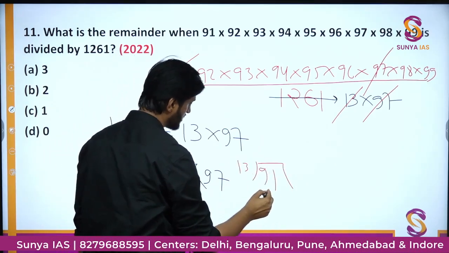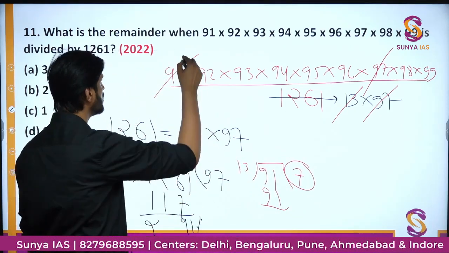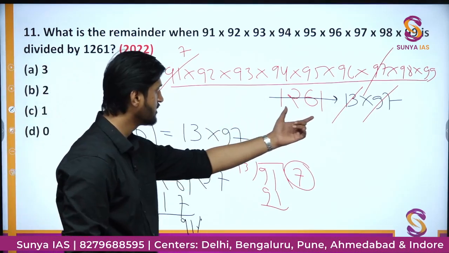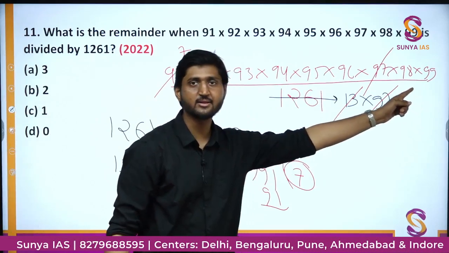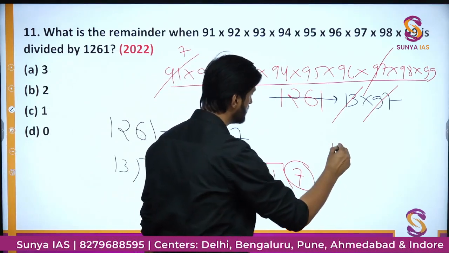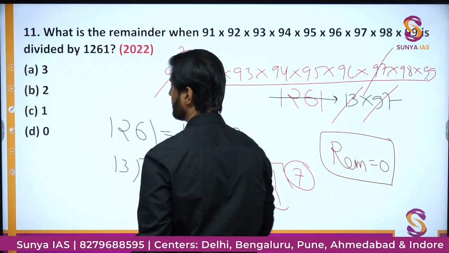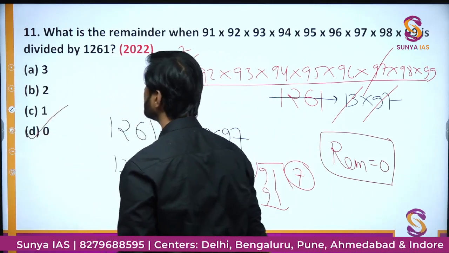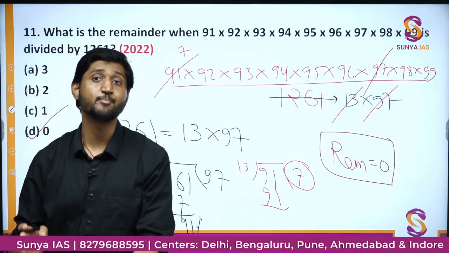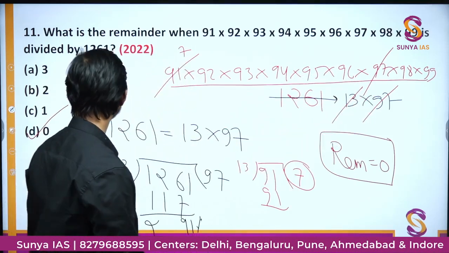So this is the basic tables which we are using. So 13 into 7 is 91, this will also go 7 times. Basically this number 1261 is perfectly dividing this large product, and therefore we can say that the remainder will be equal to 0. So this was the first level question. Here the remainder is coming out to be 0. Why? Because the number 1261 can be perfectly cancelled from the product.